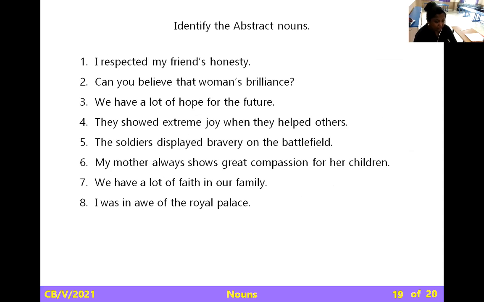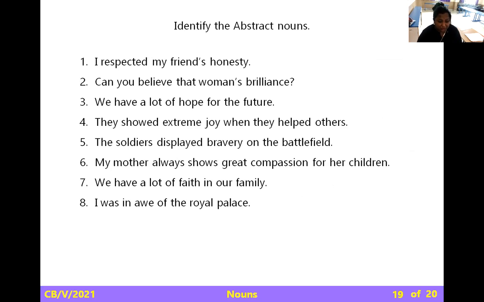Next, moving to identify the abstract noun. I respect my friend's honesty. Can you believe that woman's brilliance? We have a lot of hope. They showed extreme joy when they helped others. The soldiers displayed bravery.